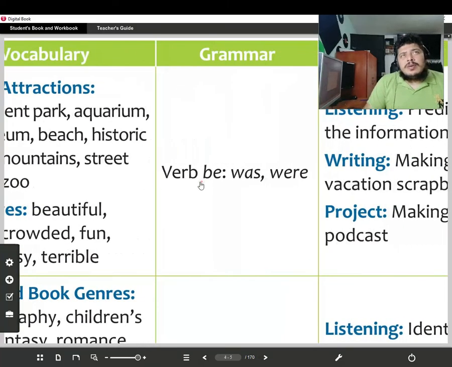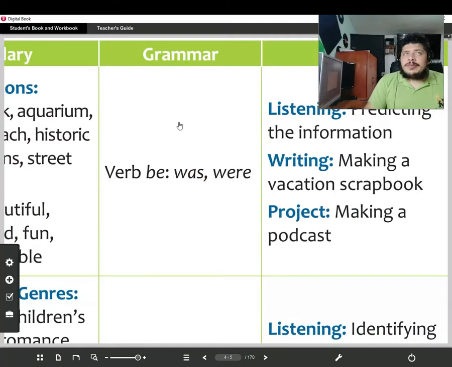Then we're going to work with the grammar, okay? Verb to be, was and were. So guys, let's remember that the verb to be is an irregular verb, okay? In the past, we're going to have two options, two forms to use it. First one is was, that can be used for I, he, she, and it. I was a student. He was in Mexico.